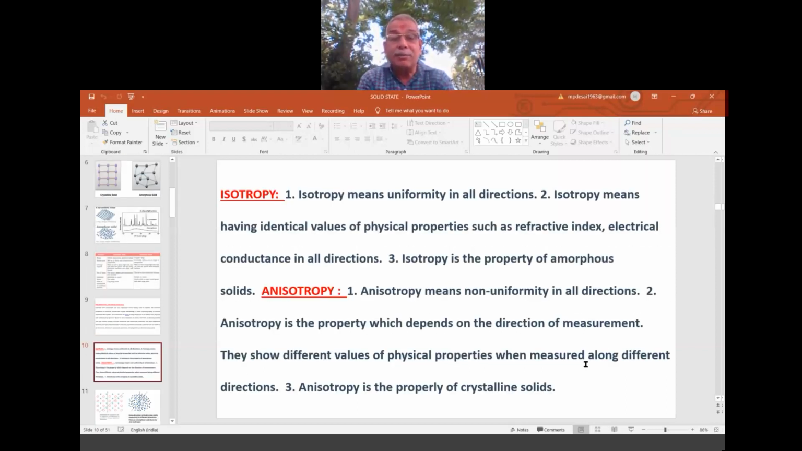Here the same point is explained in a different way. Isotropy means uniformity in all directions: identical values of physical properties such as refractive index and electrical conductance in all directions. Isotropy is the property of amorphous solids. Because irregularity is there, you will have the same property. Anisotropy means non-uniformity in different directions. Anisotropy is the property which depends on the direction. They show different values of physical properties when measured along a particular direction. This is there with crystalline solids.